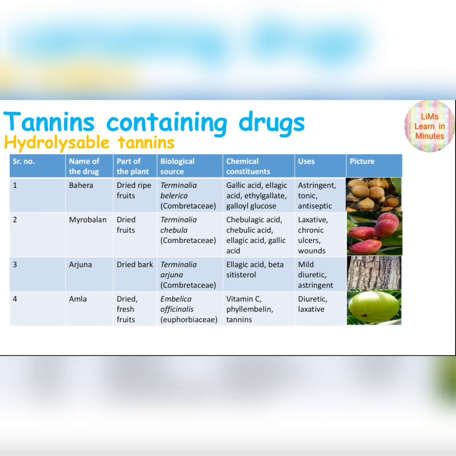Its chemical constituents are ellagic acid and beta-sitosterol. It is a mild diuretic and astringent in nature. Then Amla, it's a dried or fresh fruit, Emblica officinalis, family Euphorbiaceae. Its constituents are vitamin C, phyllemblin and tannins. These are used as diuretic and laxative.